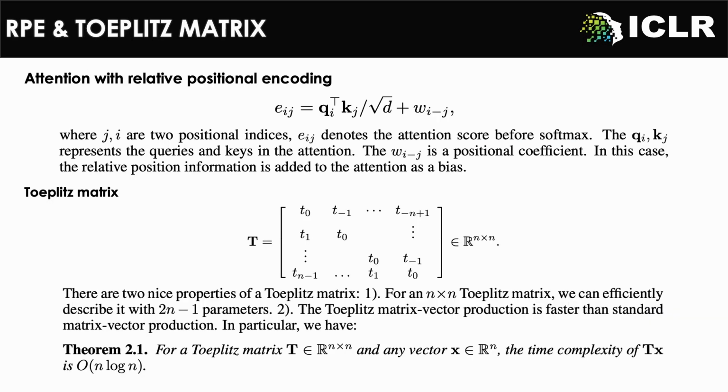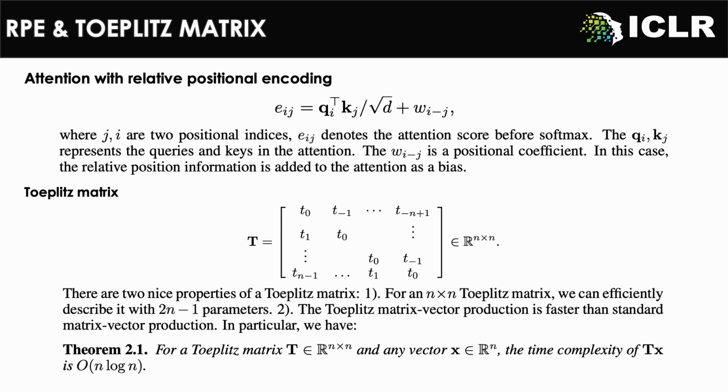RTNN is closely related to two concepts: relative positional encoding and Toeplitz matrix. An attention with relative positional encoding can be written as the equation here. The relative information is added to attention as a bias.